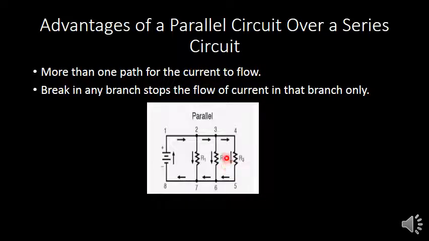More than one path for the current to flow: first path, second path, and third path. A break in any branch stops the flow of the current in that branch only. If a breakage occurs in the fourth branch, the current will stop only in this branch, because the breakage occurred at the fourth branch of the parallel circuit.